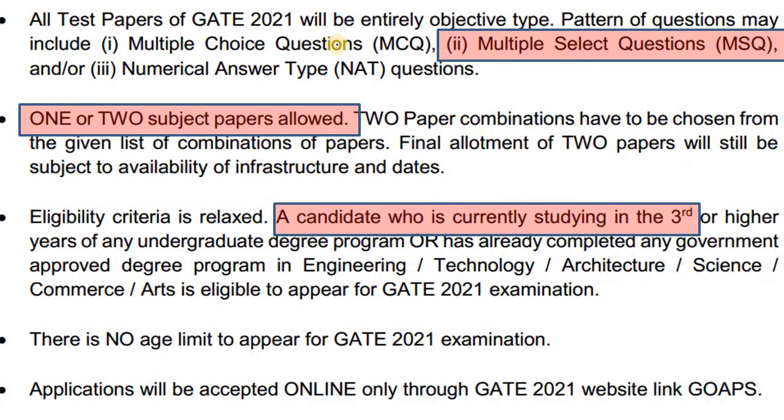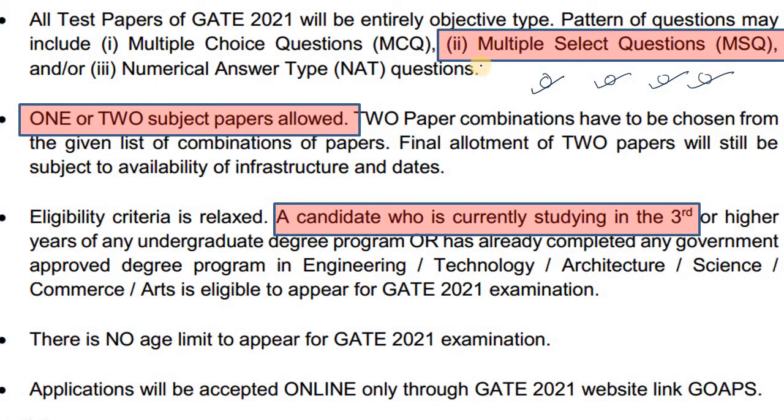The next important point is that up to last time they kept only MCQ and numerical answer type questions in the GATE paper. But this time, in addition to these MCQ and numerical answer type questions, they have introduced the multiple select question. That means the answer of a question may be single or two or three or all.